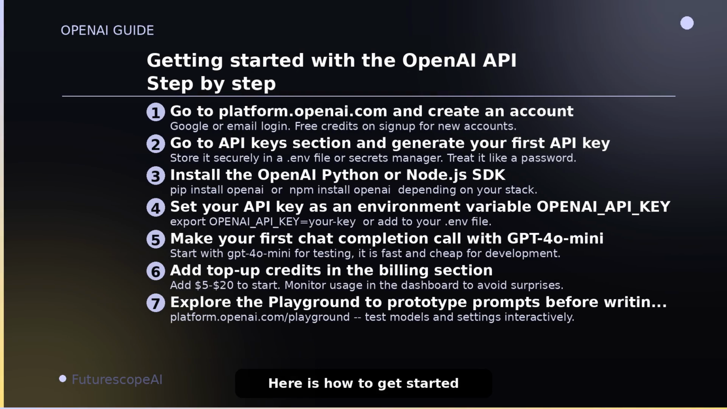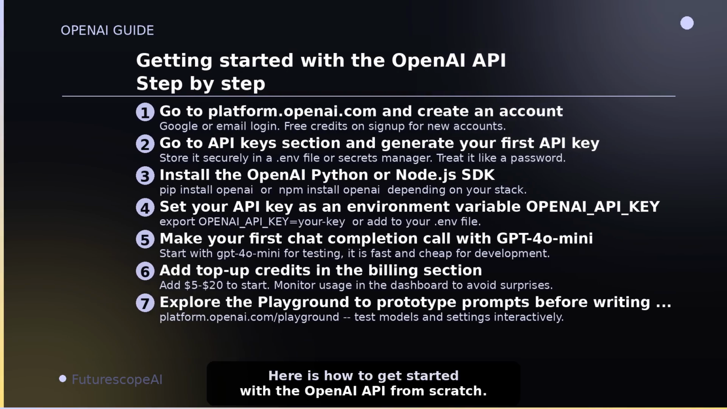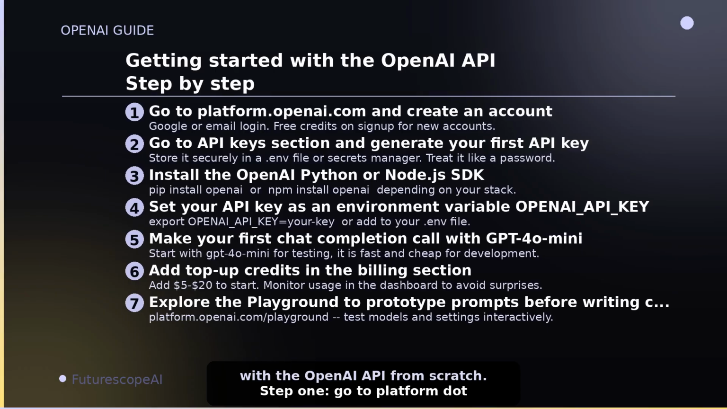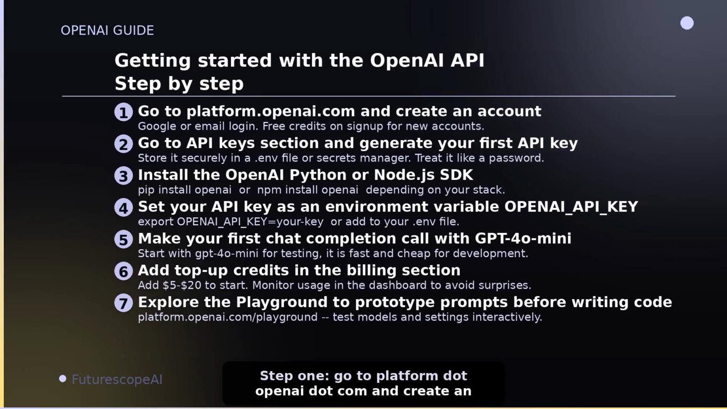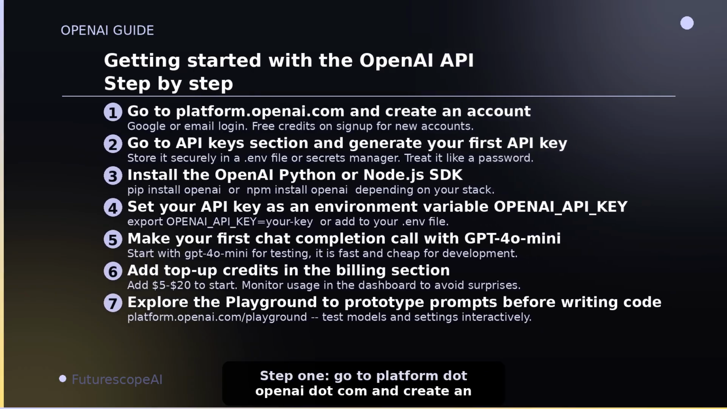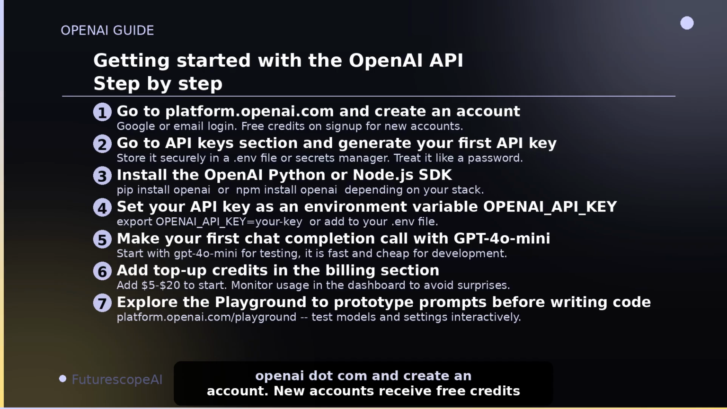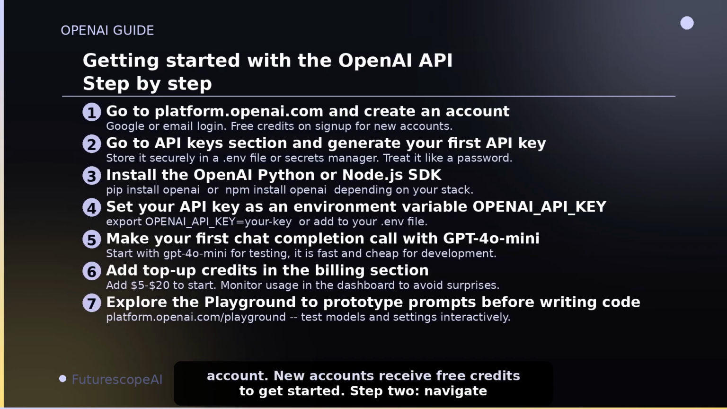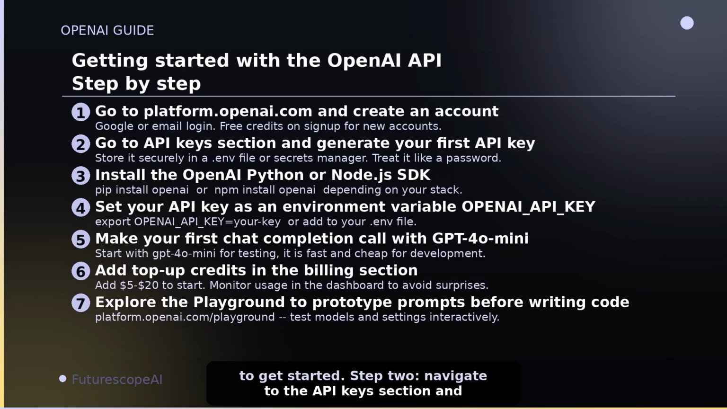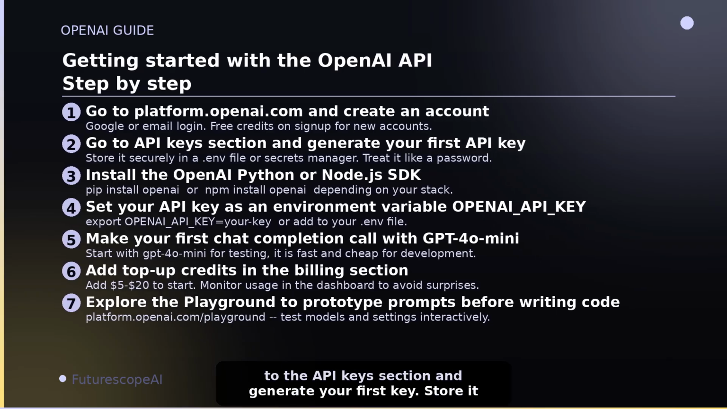Here is how to get started with the OpenAI API from scratch. Step 1. Go to platform.openai.com and create an account. New accounts receive free credits to get started. Step 2. Navigate to the API Keys section and generate your first key. Store it in a .env file or a secrets manager, never in source code. Treat it with the same care as a password.